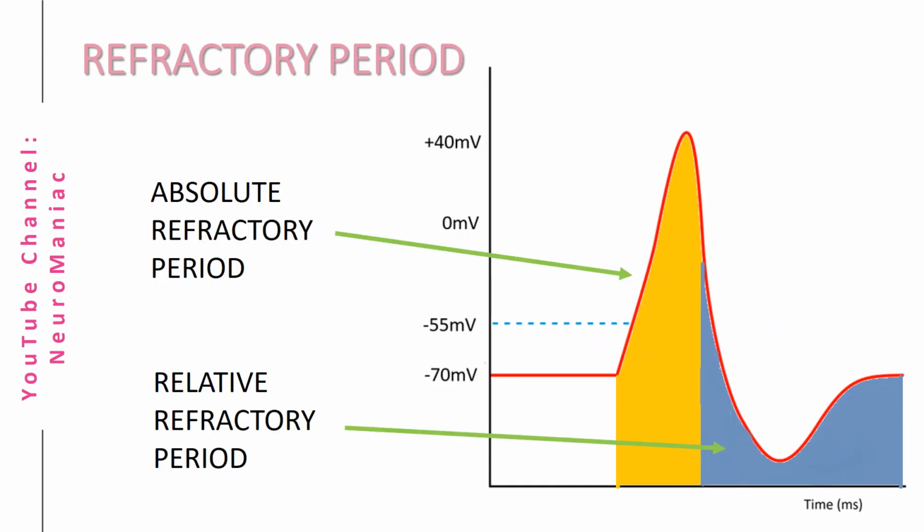Just before the cell becomes hyperpolarized, the cell enters a relative refractory period, meaning a larger stimulus is required for the next action potential. Another period of significance is the absolute refractory period, meaning the cell cannot be stimulated during this time.